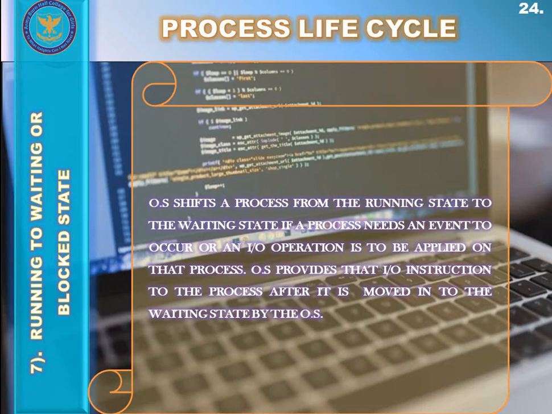During execution of a process in the running state, when that process suddenly needs an input-output operation, that process wants to apply another instruction on its data, the process then waits for a certain resource to be assigned or waits for the input from the user. The operating system transfers that type of process, which is waiting for some input-output operation to happen, from the running state to the waiting or blocked state. In that waiting or blocked state, that process can wait for the input-output device to become available, and the event of the input-output operation can happen.